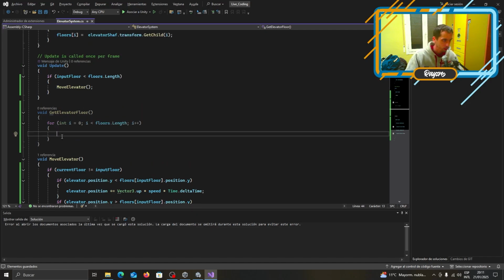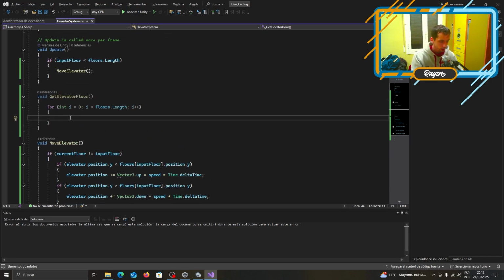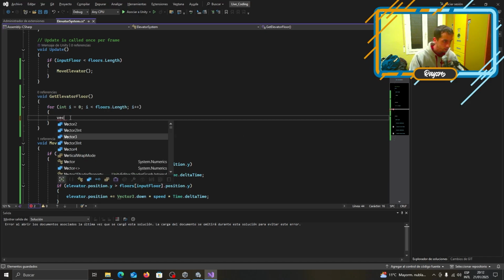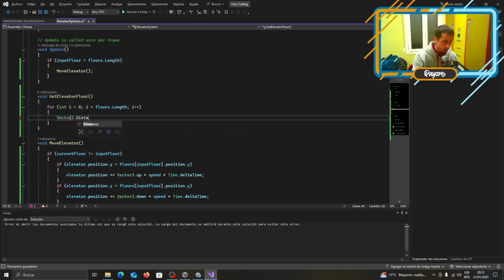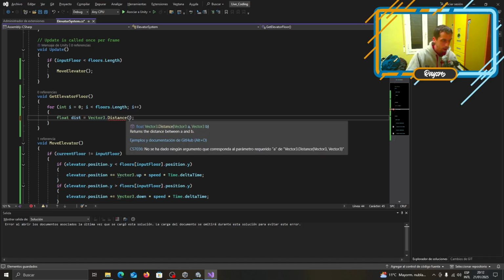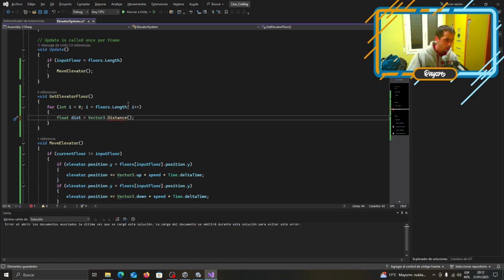So GetElevatorFloor. We say float distance is equal to Vector3.Distance, which is going to be fairly simple.